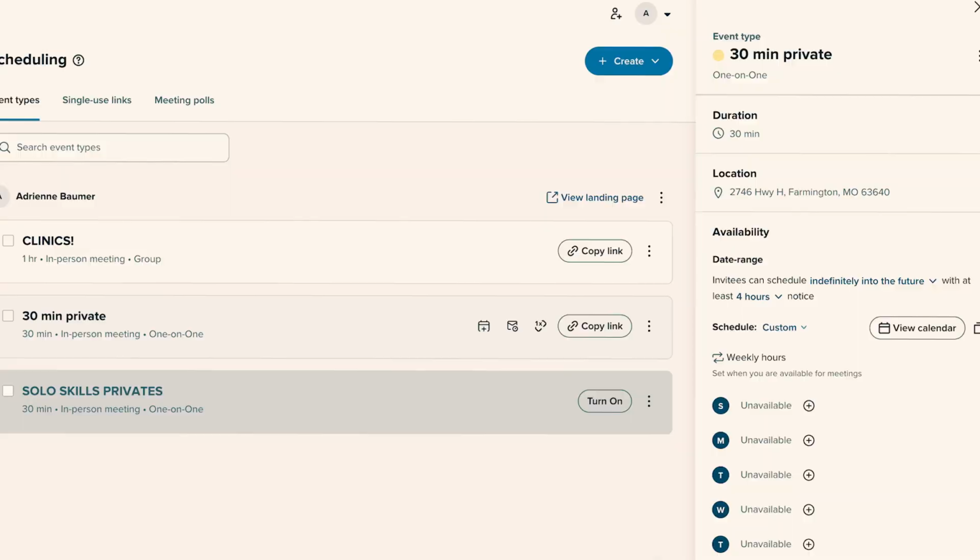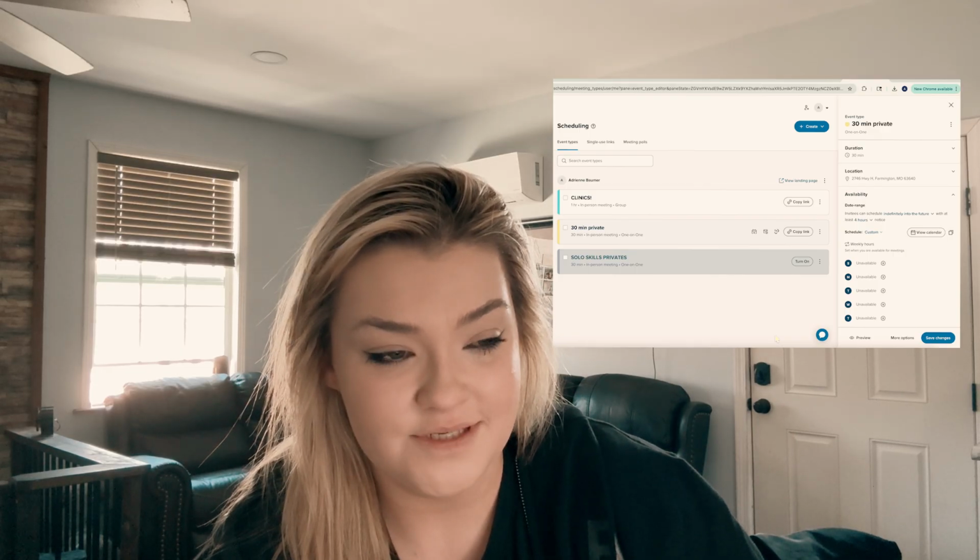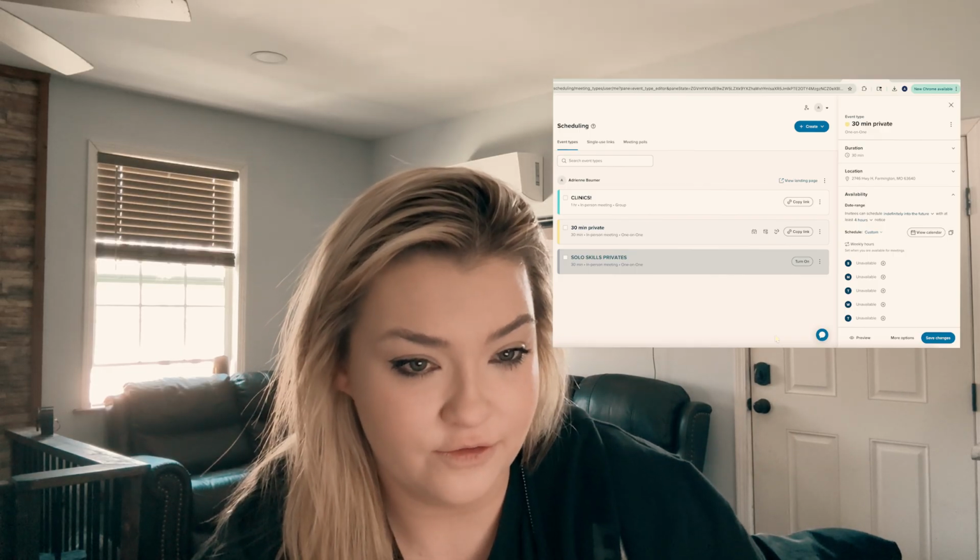I have paid for a one month subscription, and that was only so I could have two event types going at the same time, and then as soon as I was done with it, I stopped paying for it. This is what it looks like on my back end when I go in. I have my private set up as a 30-minute private, and it's a one-on-one meeting, and over here in the edit, this is how you do everything. I have no times right now, so just so you know, I have no time.